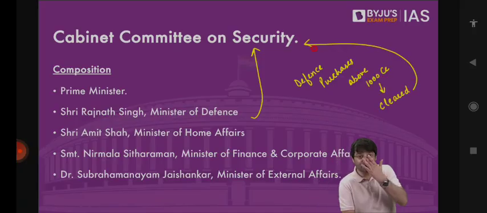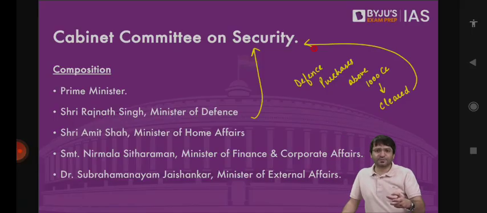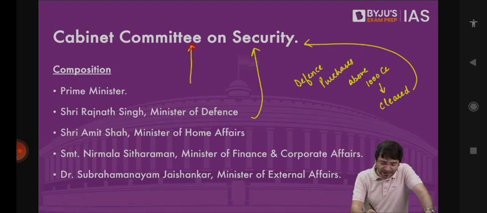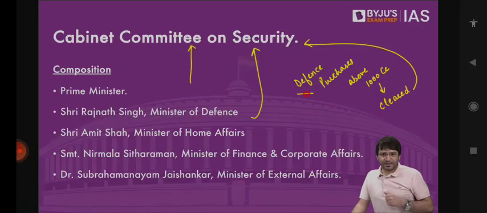And this was also in the news regarding the Rafale program, the Rafale deal between India and France, which supplies India with the Rafale jets. Opposition alleged that when Mr. Modi as the Prime Minister went on a visit to France, there he announced this deal between India and France, wherein under this agreement, India would get the Rafale jets. The opposition alleged that Prime Minister did not take Cabinet Committee on Security into consideration, because any defense purchase worth 1,000 crores or above, that has to be first cleared by the Cabinet Committee on Security.